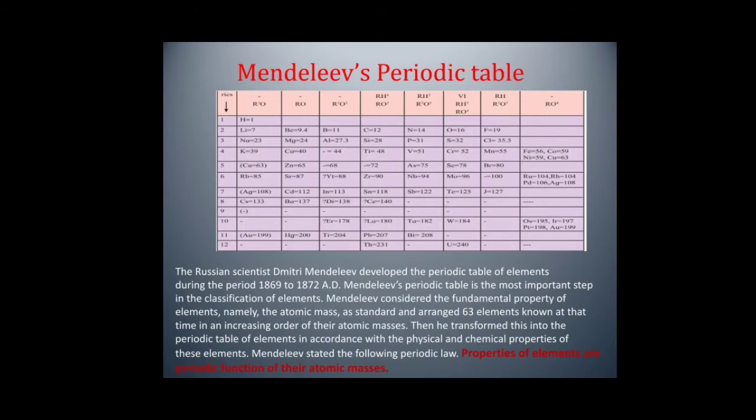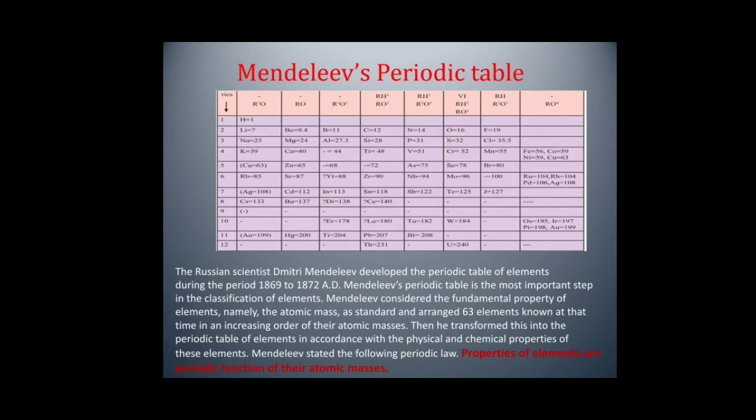He arranged 63 known elements in the increasing order of their atomic masses. He found that the elements with similar physical and chemical properties happen to appear at definite intervals. He named the vertical columns in the table as groups while horizontal rows as periods.